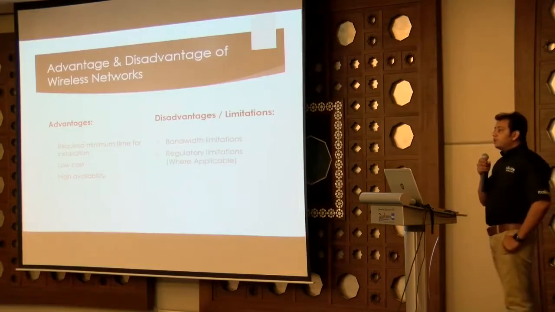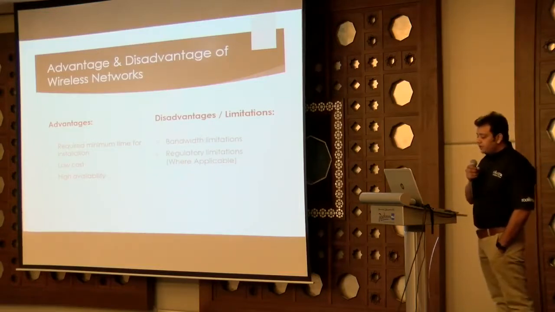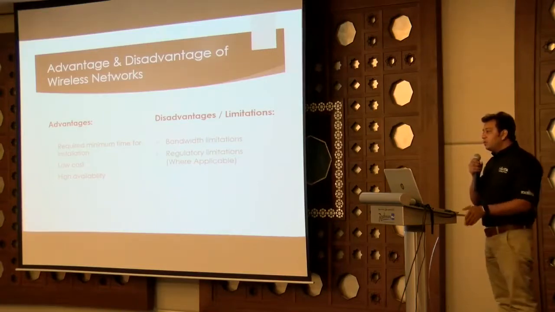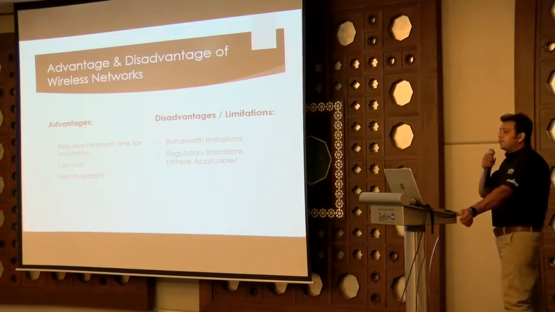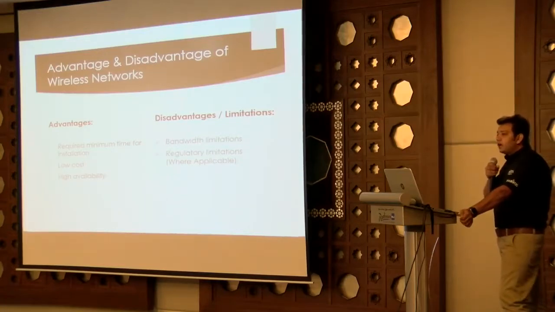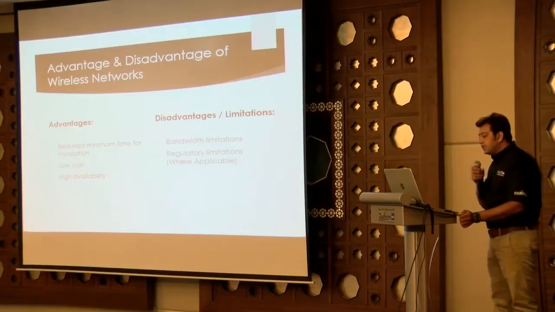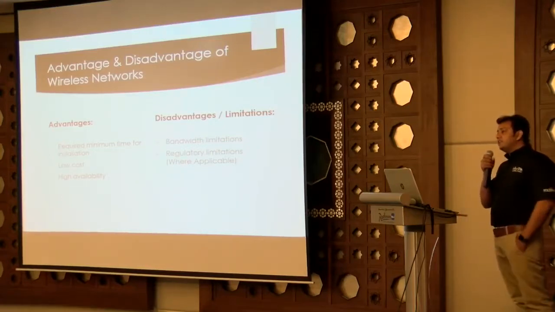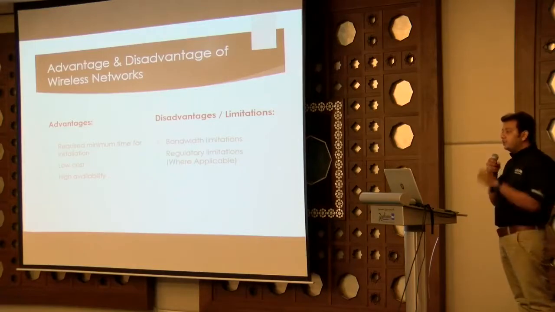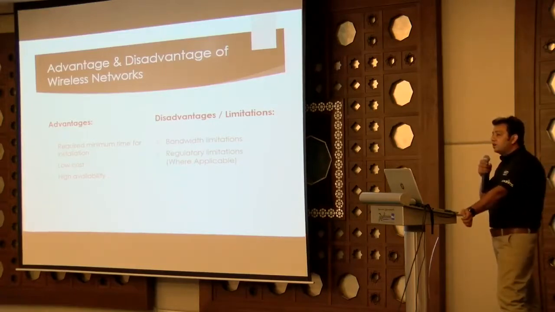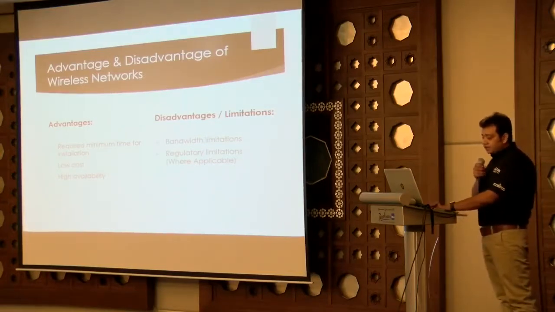There are also some advantages and disadvantages of wireless networks. The main advantage is that if you want to deploy a network for 10, 20, or 30 kilometers, you can deploy it very quickly, and it will be low cost. The availability is also high. But there are also some disadvantages. If you compare with fiber, you will have bandwidth limitations. You can also have bandwidth limitations from regulatory authorities. Every country has its own regulatory authorities, and you have to work according to your country's regulations.